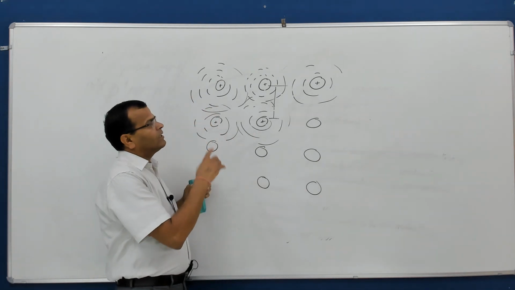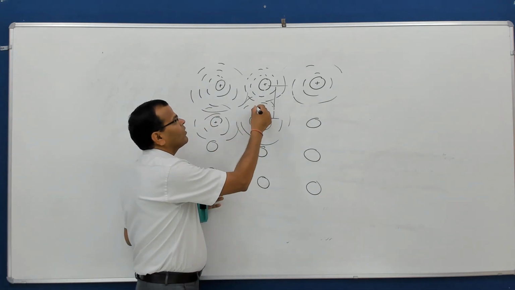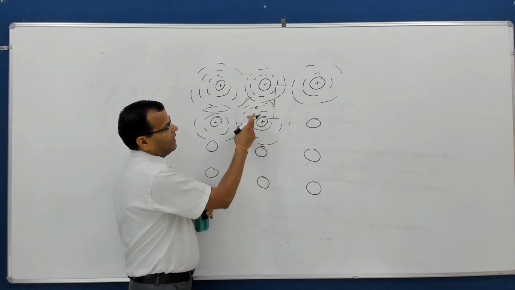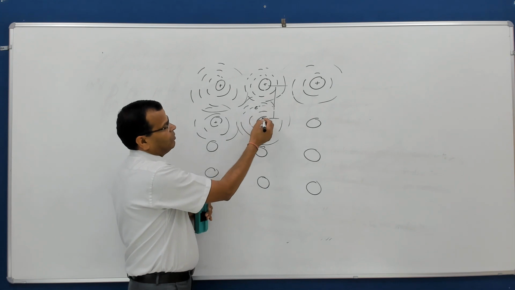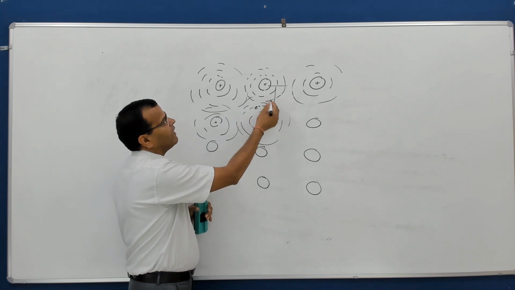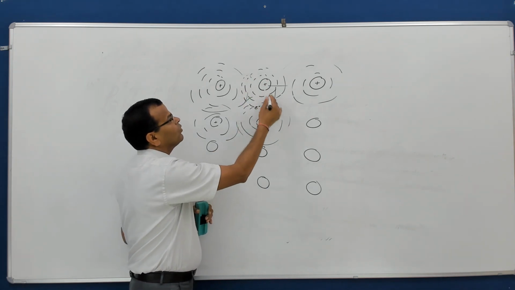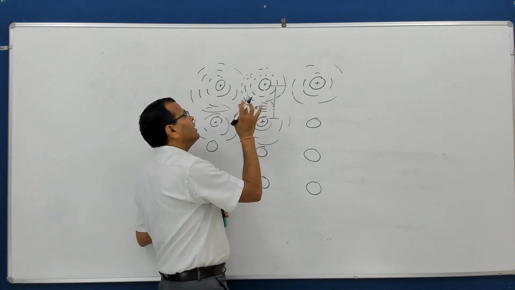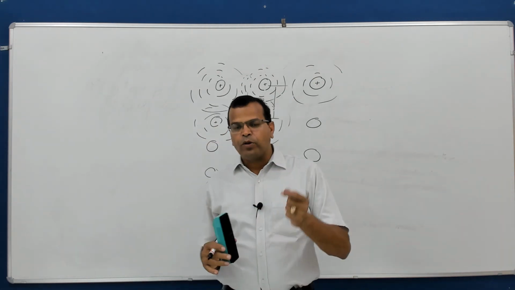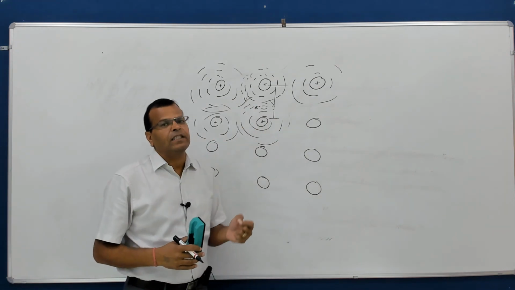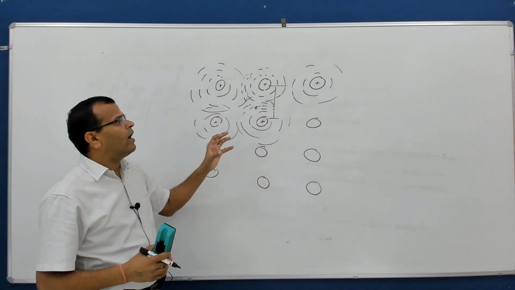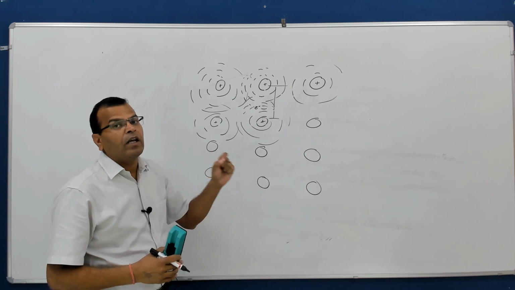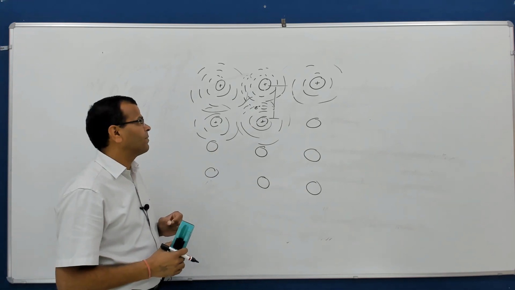So suppose this electron belongs to this nucleus at a certain energy level, and this electron belongs to this nucleus at a certain energy level. So we are not able to define the discrete energy level when the atoms are arranged in the crystalline structure of the solids.